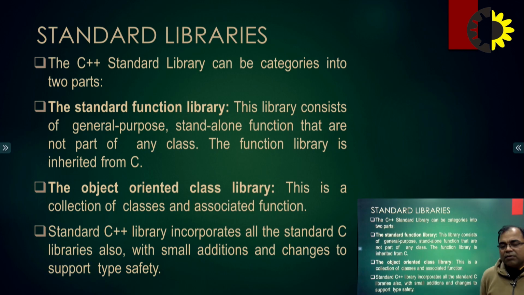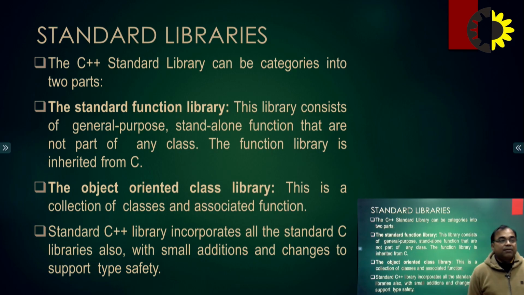Now, if we talk about libraries, a library is something from which we can gain something. If we talk about the libraries of the C++ programming language, it has a very wide range of libraries, and the beauty of this programming language is basically its standard libraries.